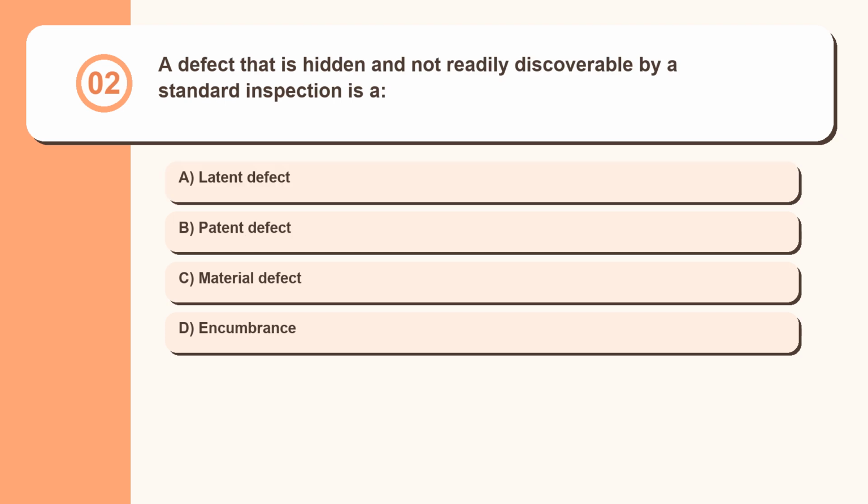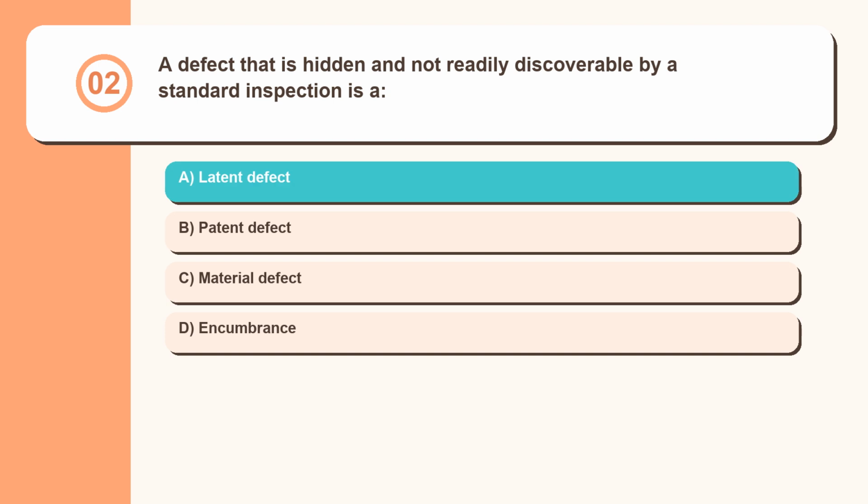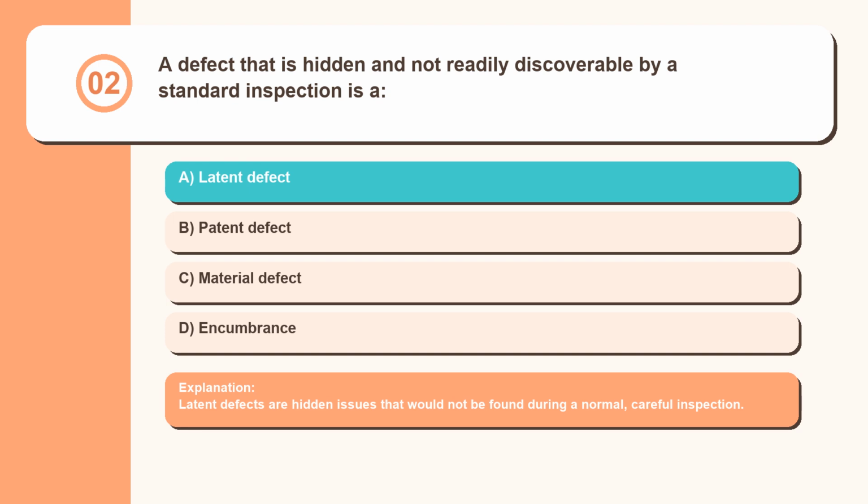Question 2. A defect that is hidden and not readily discoverable by a standard inspection is a latent defect, patent defect, material defect, encumbrance. Latent defects are hidden issues that would not be found during a normal, careful inspection.